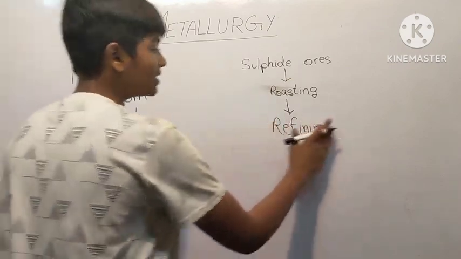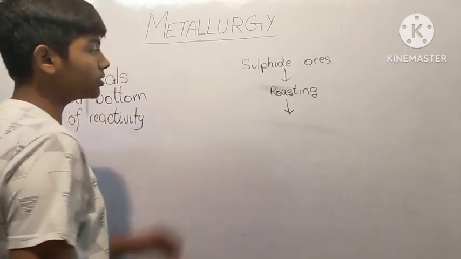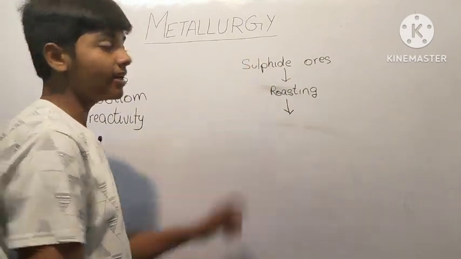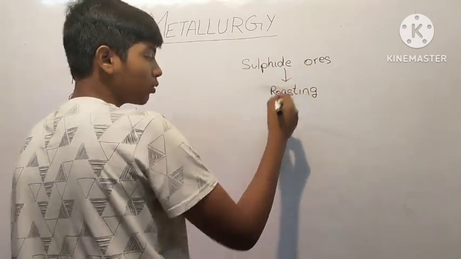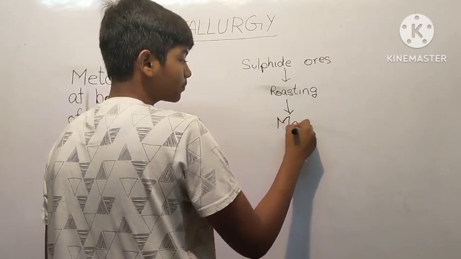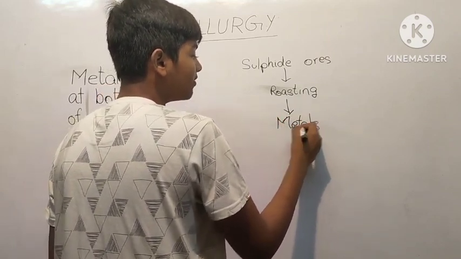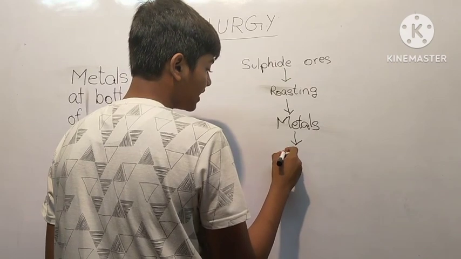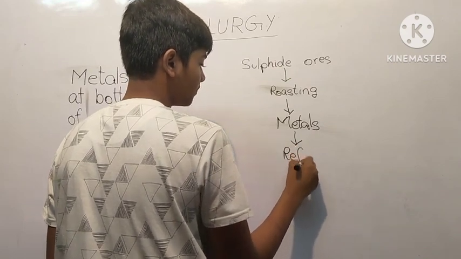So what is happening is, after we have sulfide ores, we roast them. I'll tell you what roasting means. Then we get metals, and then we refine this metal to remove all the gangue.